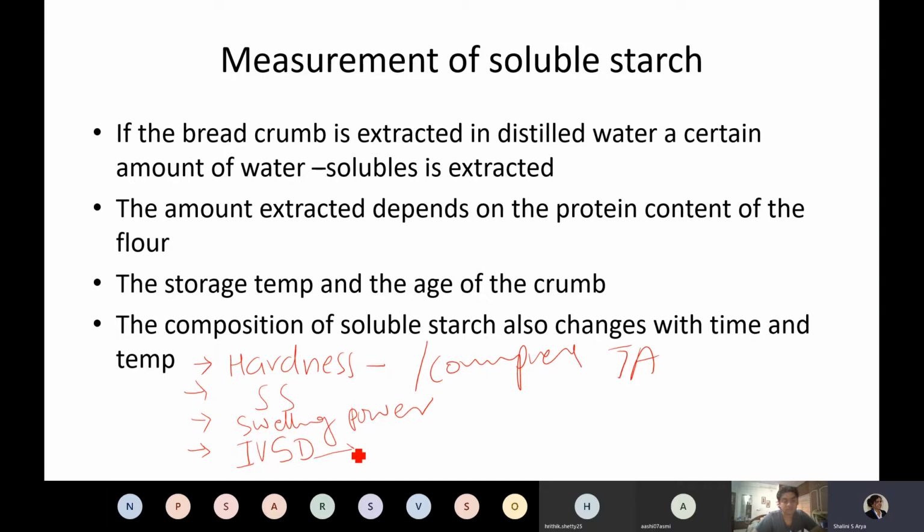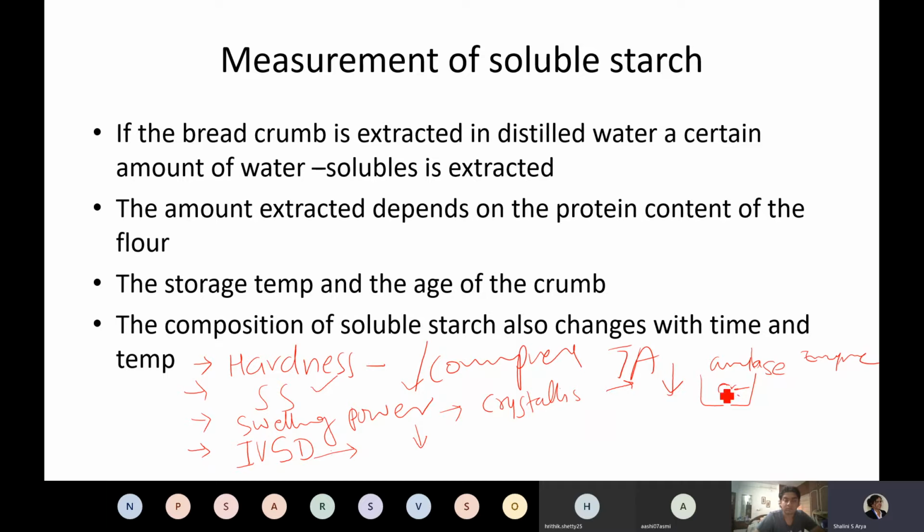Okay, so what happens, when the starch gets crystallized more, its digestibility decreases. The amylase is not able to digest that starch. So this in vitro starch digestibility is obviously proportional with the soluble starch and swelling power. In the in vitro starch digestibility, the starch sample or the bread sample is taken, and it is dissolved in a fixed amount of amylase enzyme.